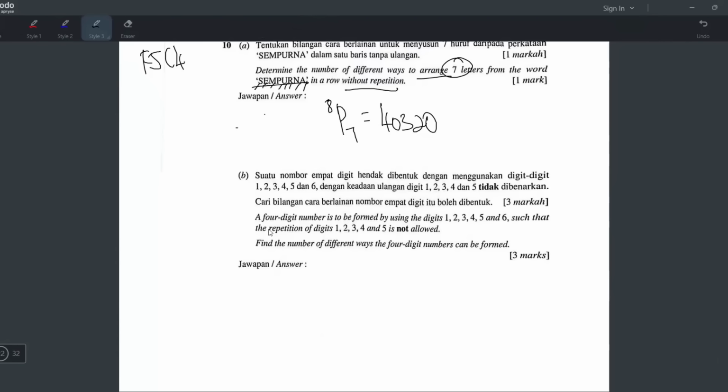Okay, let's see. A 4-digit number is to be formed using the digits 1, 2, 3, 4, 5, 6, such that the repetition of digits 1, 2, 3, 4 is not allowed. So 1, 2, 3, 4, 5 cannot repeat, but 6 can repeat. But repeat how many times, they never say. Okay, and then find the number of different ways the 4-digit number can be formed.